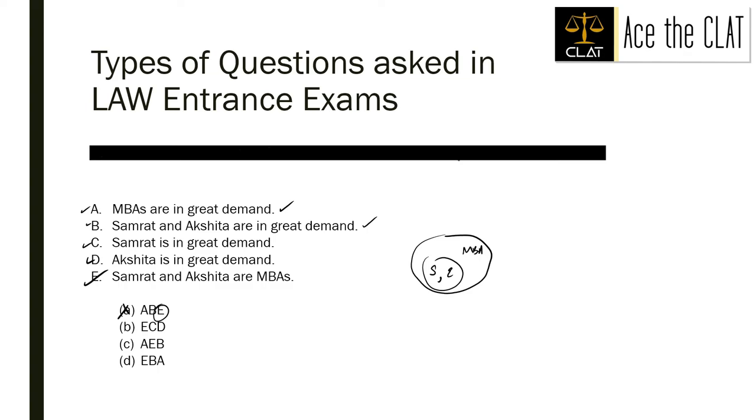C says Samrat is in great demand. Okay, Samrat is in great demand. For the simplicity of the Venn diagram, we have taken the great demand out of the MBA. And D says Akshita is in great demand. Well, that is not true in this case, right? We have Samrat in great demand, but we do not have to have Akshita in great demand as well. So B is also incorrect.